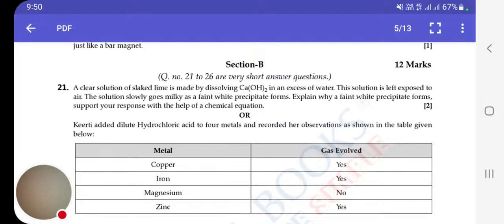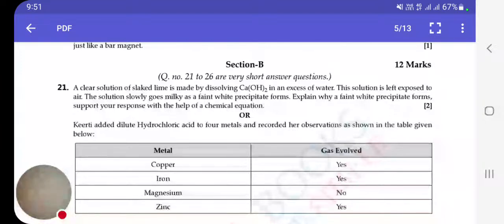A clear solution of slaked lime is made by dissolving Ca(OH)2 in an excess of water. This solution is left exposed to the air. The solution slowly goes milky as a faint white precipitate forms. Explain why a faint white precipitate forms. Support your reason with the help of chemical equations.